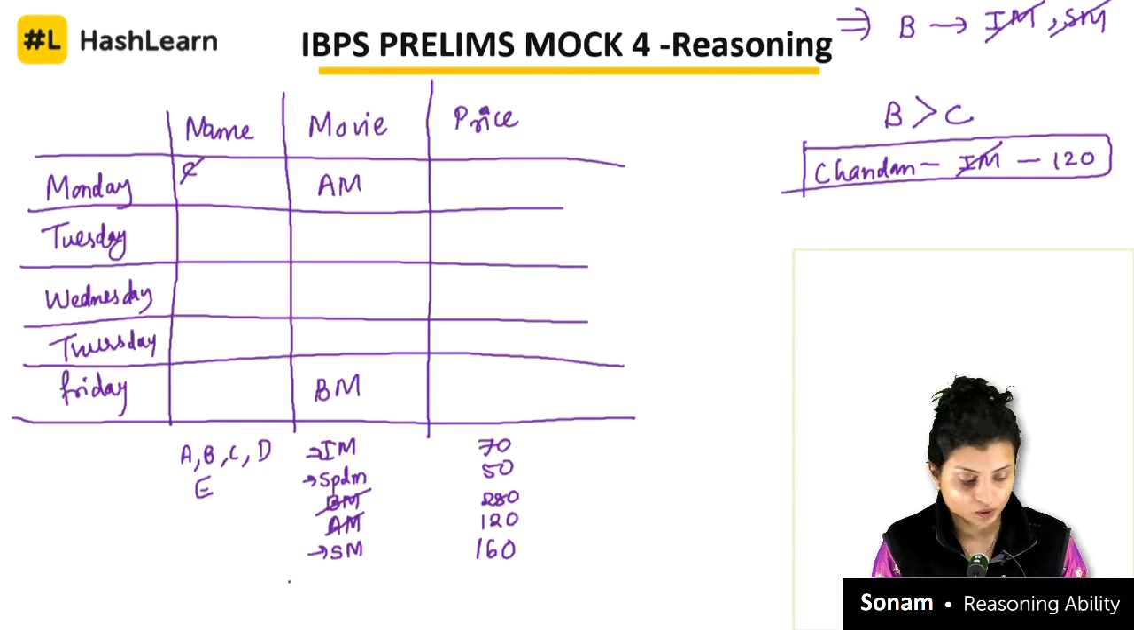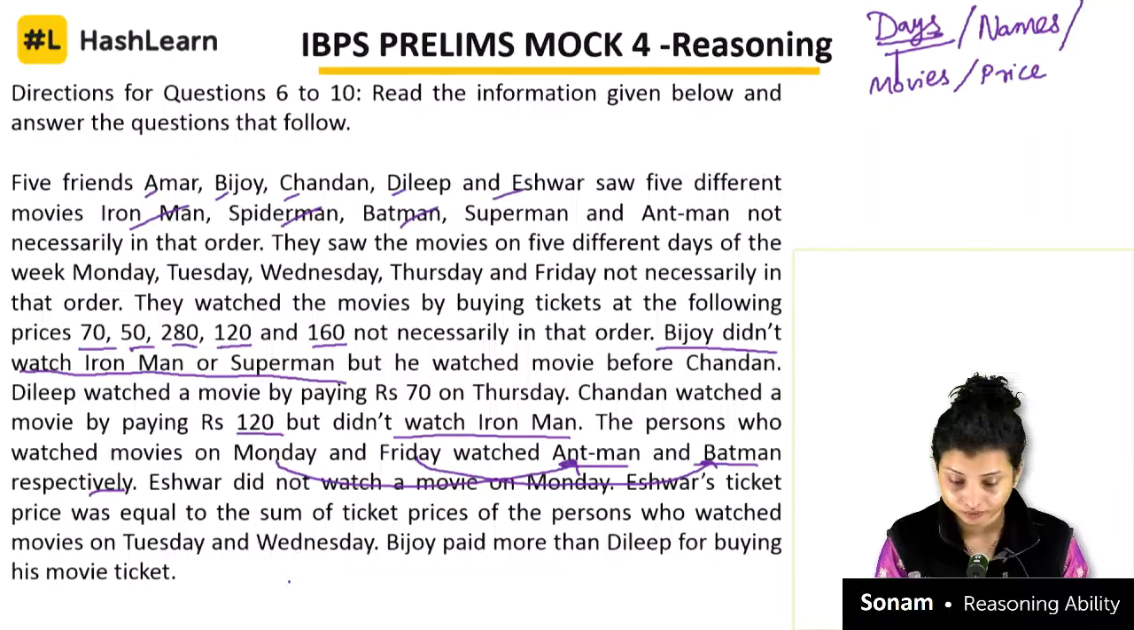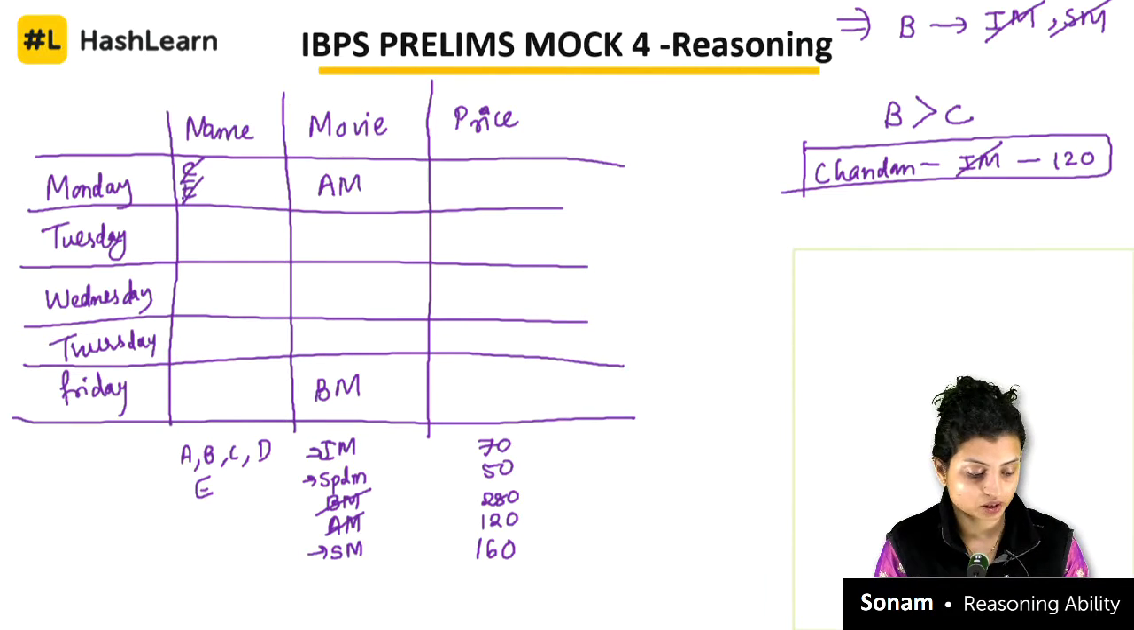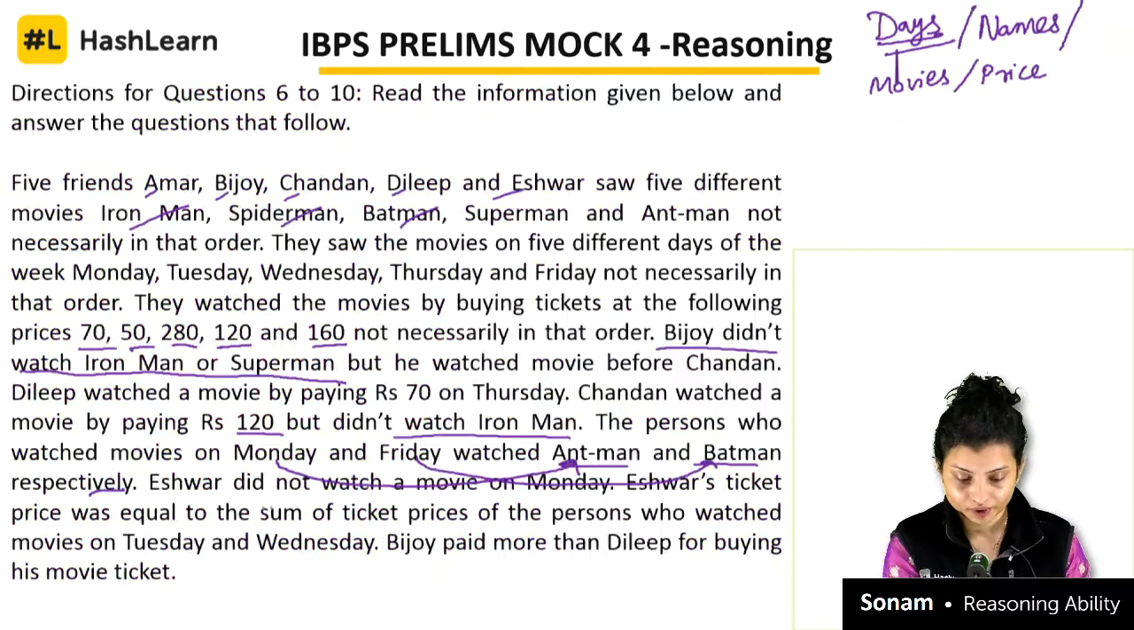All right, next one is Ishwar did not watch a movie on Monday. So first place, Ishwar did not watch a movie on Monday. So it means that Ishwar cannot be at the first place also. So that is also clear to us. Okay. Next one, what is given to us?